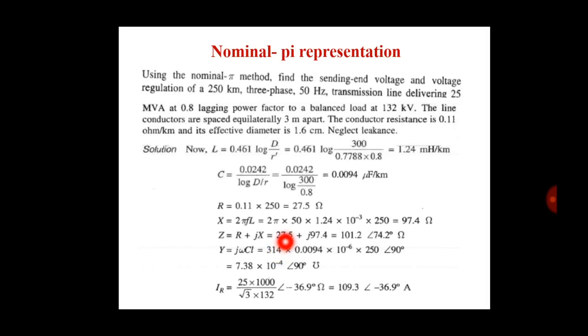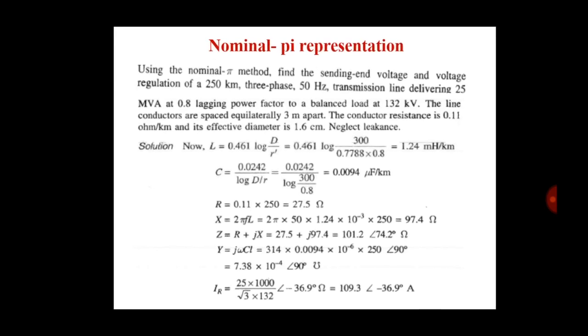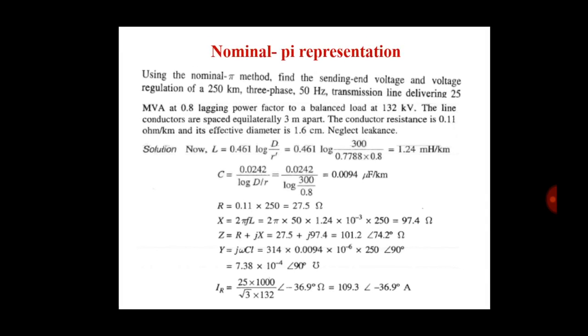Okay, now we find the receiving end current IR. Here we have the receiving end power of 25 MVA. We convert MVA into kVA. So 25 into 1000 divided by root 3 into voltage VR. So put the values and find the IR.